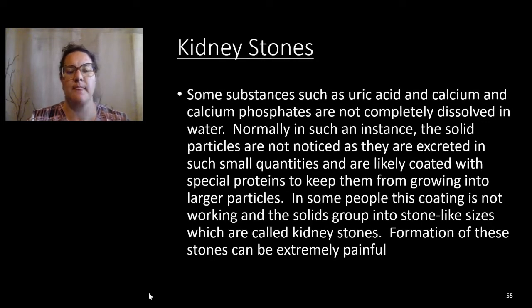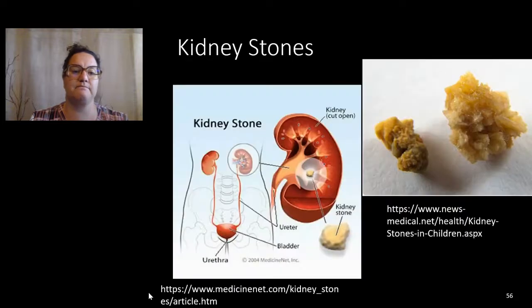Kidney stones can be caused by substances such as uric acid, calcium, and calcium phosphates that are not completely dissolved in the water. Normally, the solid particles aren't noticed because they're excreted in very small quantities and likely coated with special proteins. But in some people, this coating is not working and the solids grow up to be little stones, which are then called kidney stones. They can be extremely painful because they'll block the flow of fluid through the kidneys, as well as be painful as they're passed.